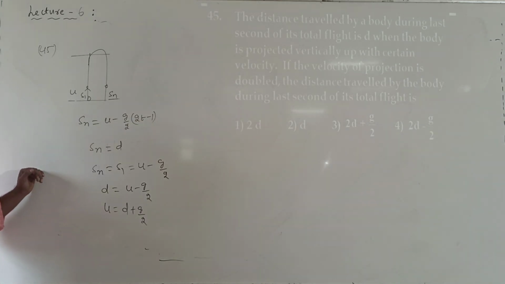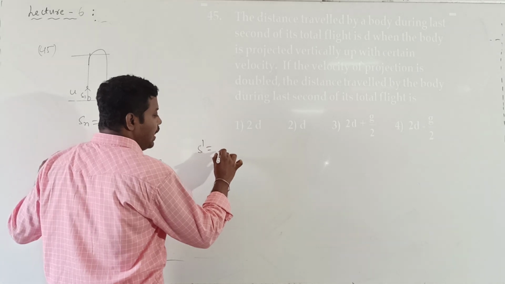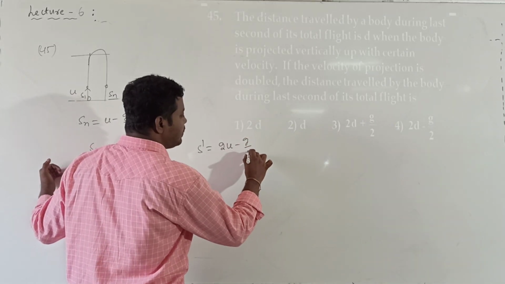Now they are asking us to calculate the distance travelled when the velocity is doubled. So when velocity doubles, I can call the distance S dash. S dash is equal to 2u minus g by 2.